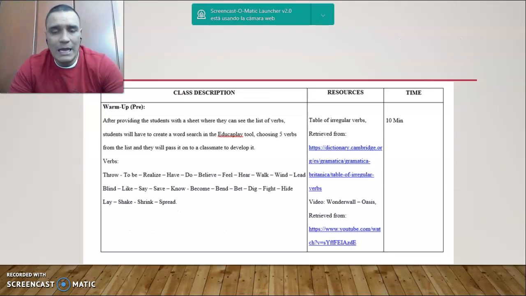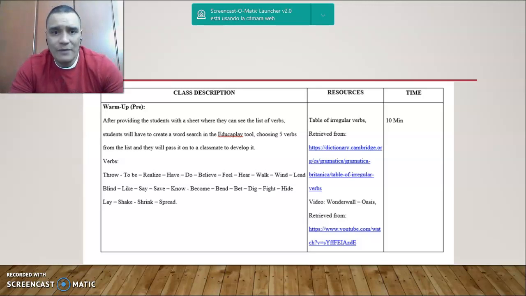Okay, well, the first thing that the teacher will have to do is to start with a warm-up activity in which he will be providing the students with a sheet of paper where they can see the list of verbs, and the students will have to create a word search in EducaPlay 2, choosing 5 verbs from this list that we have here.